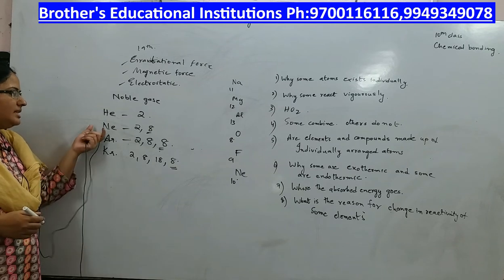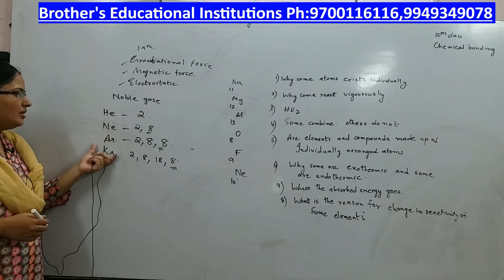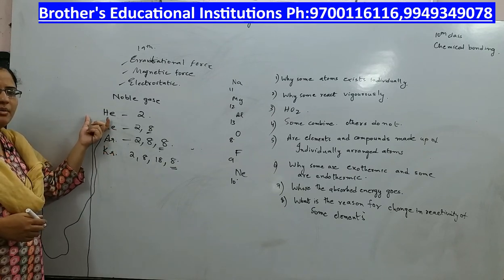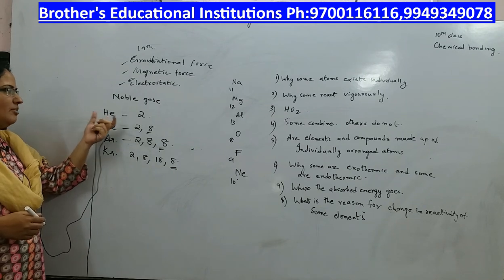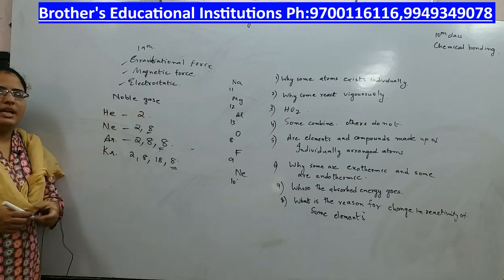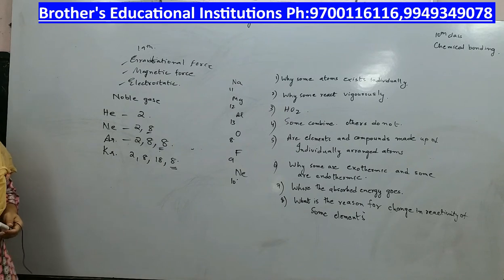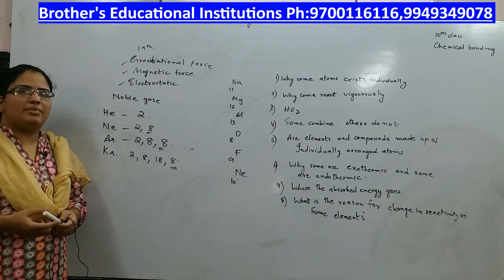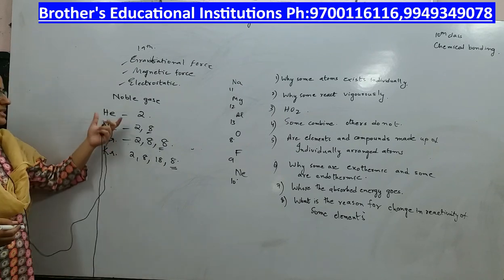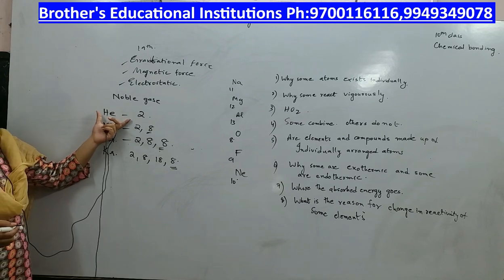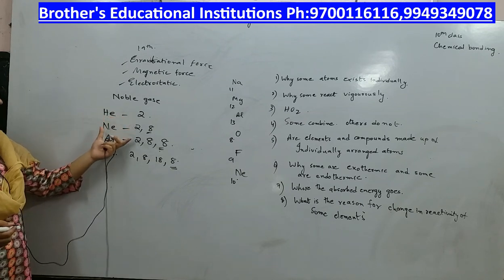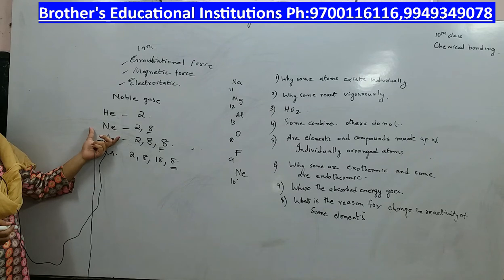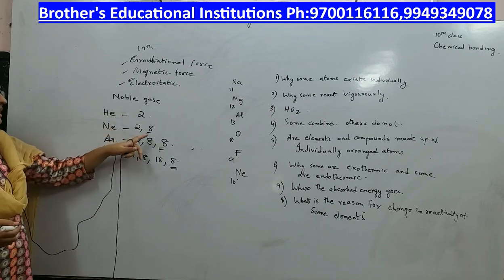So these atoms, neon, argon, krypton, are considered to be stable. Helium, although it has only 2 electrons, is stable because it has only one shell, and that one shell is completely filled. That is the reason why helium is stable, whereas the remaining atoms are also stable, having 8 electrons in the outermost shell.